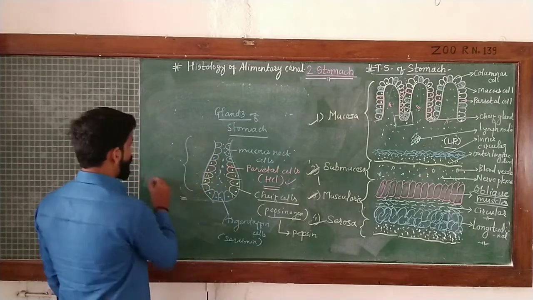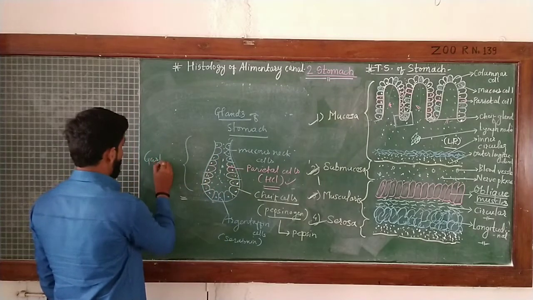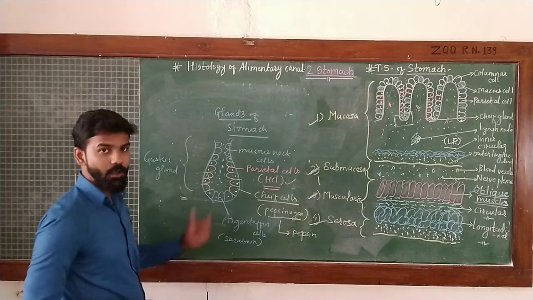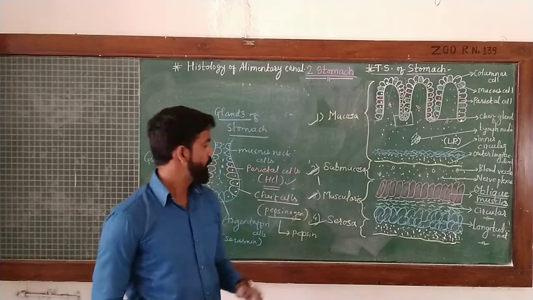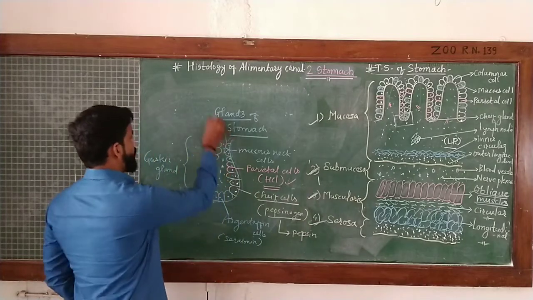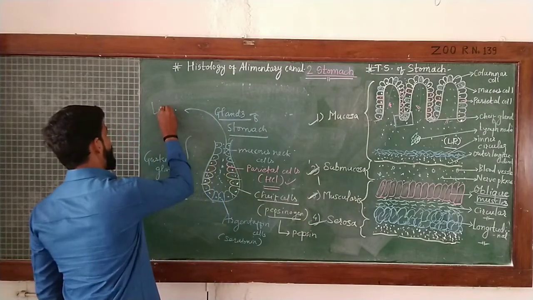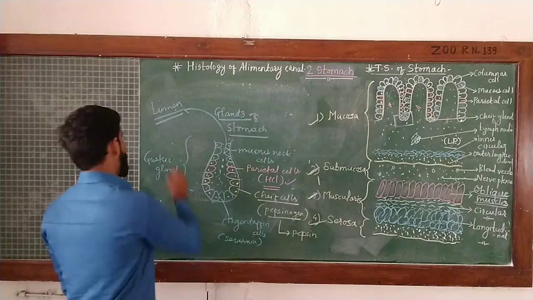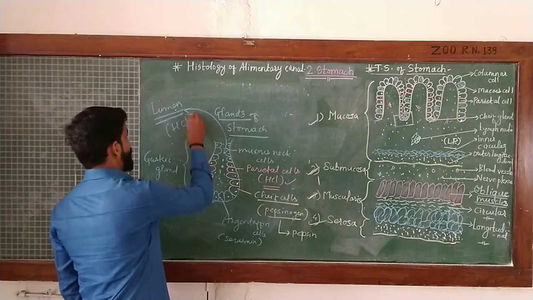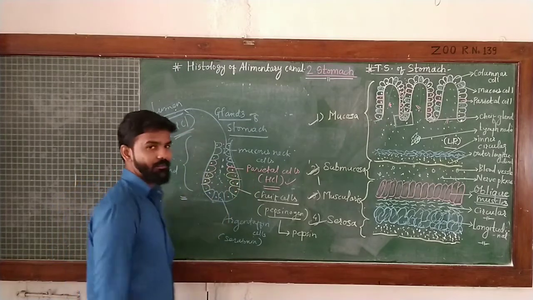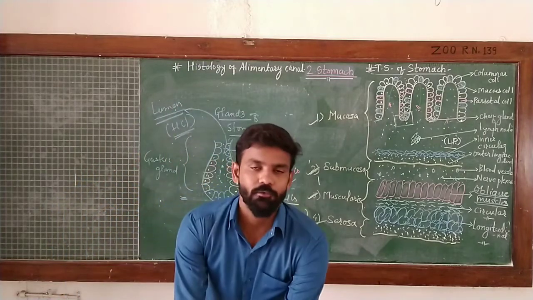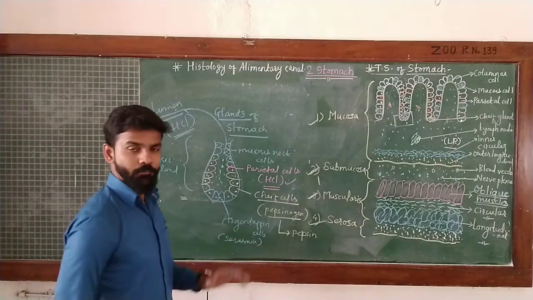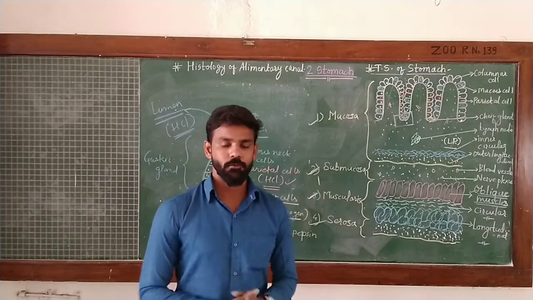This structure is called the gastric gland, which is formed at the mucosal part of the stomach, and this secretion is released inside the lumen, where the digestion process takes place in an acidic medium, because the number of parietal cells is greater in the histological structure of this stomach. Okay, this is all about the histological structure.